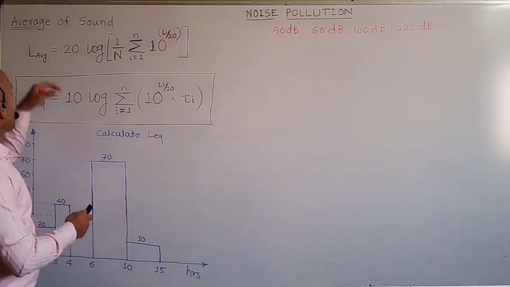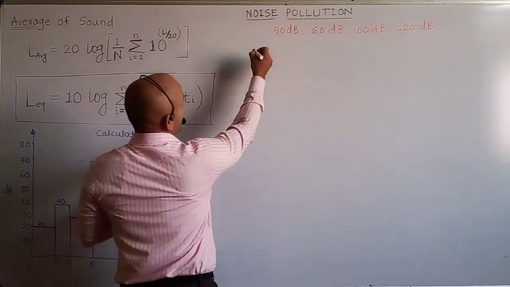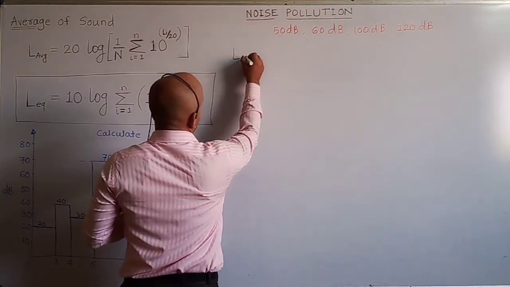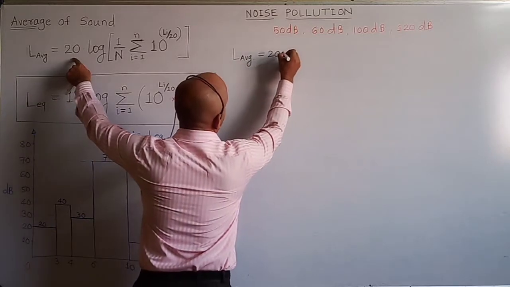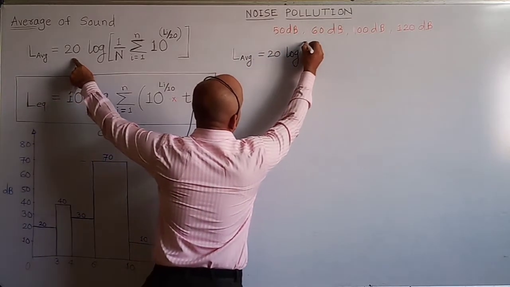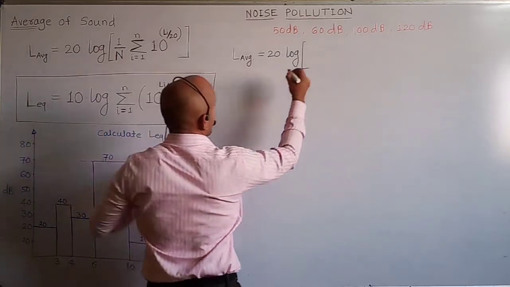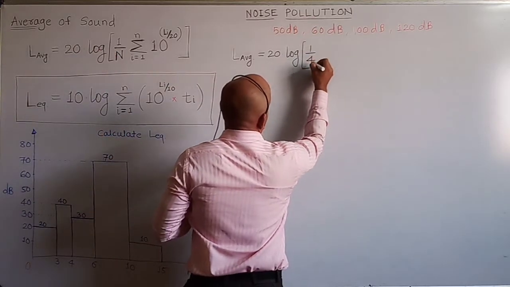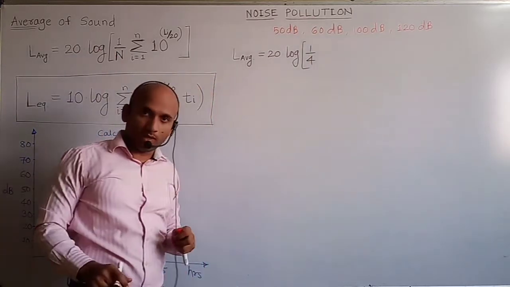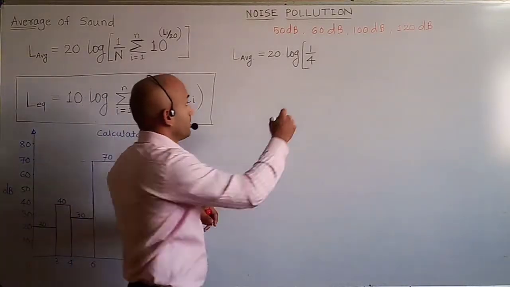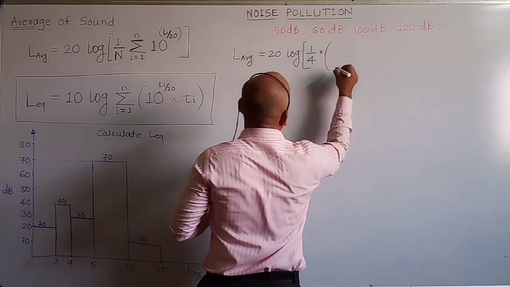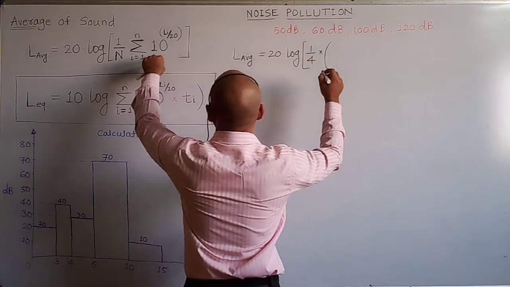So here we'll find out the L average. So L average will be equal to 20 log of 1 upon n, that is here 1, 2, 3, 4 sound levels, so the value of n will be equal to 4. Summation, so 1 by 4 into, in bracket, take the sum of 10 raised to Li by 20.